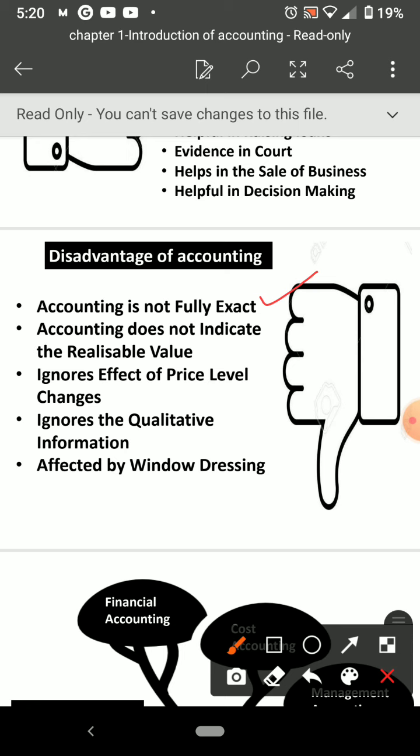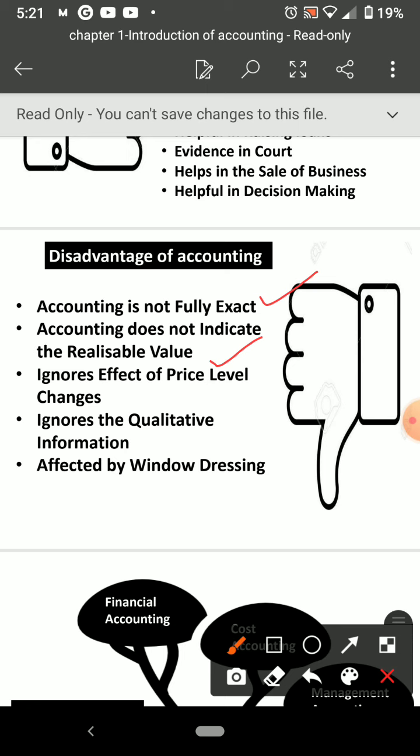Then accounting does not indicate the realizable value. Yes, after one year only you can understand these disadvantages when you study thoroughly the whole syllabus or chapter. This is what realizable value means. Suppose I have a machine in my balance sheet, it is 5 lakh.